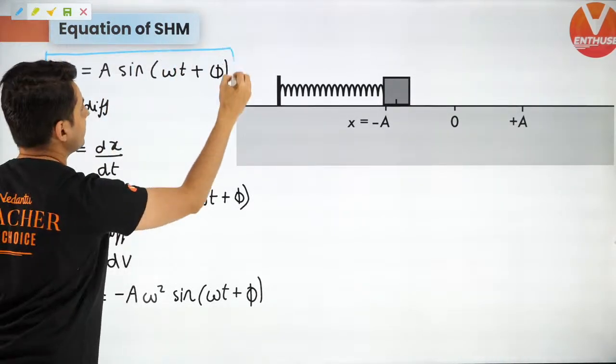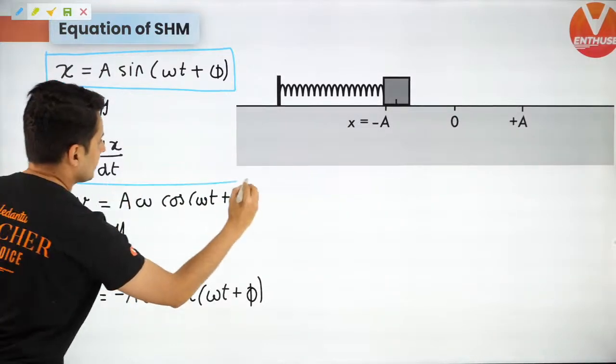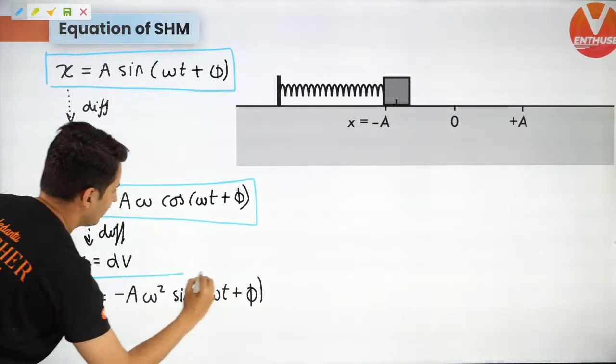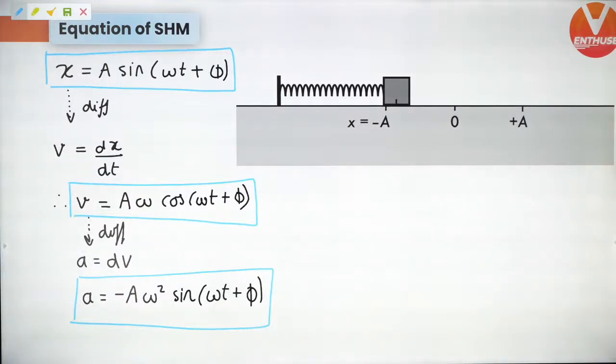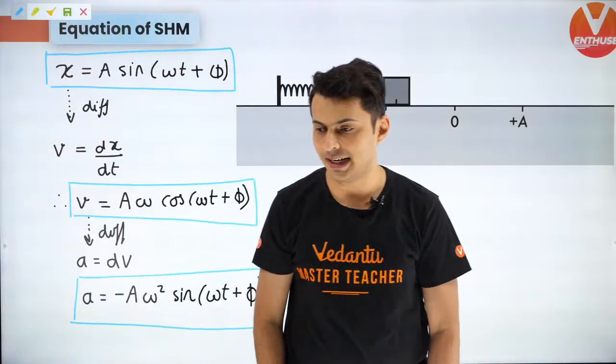Very interesting stuff. So this was position, this was velocity, and this was acceleration. Isn't it? Everyone fine?